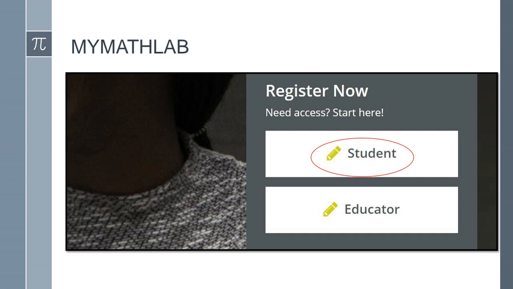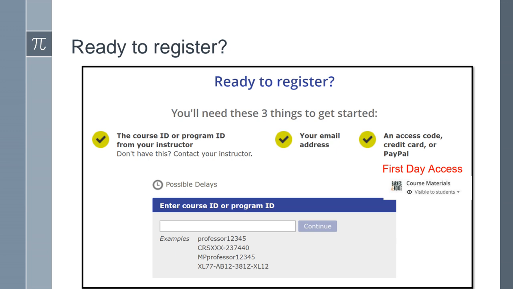Now for MyMathLab, similar, you would click on student, and it's going to ask you for certain things to register. You're going to need a course ID, and the course ID is usually the name of your professor with some numbers. You're going to need an email, and then for payment, this is also part of the first day access.